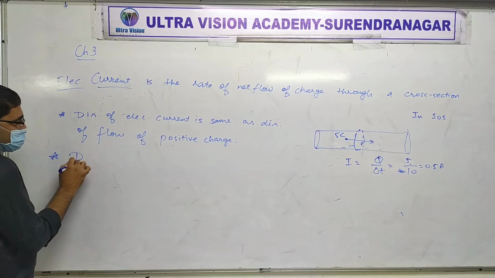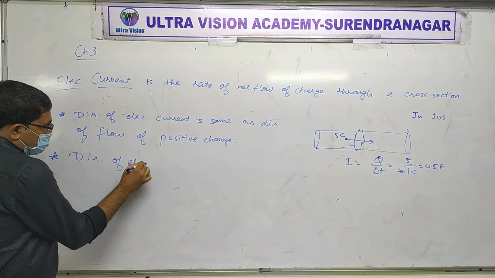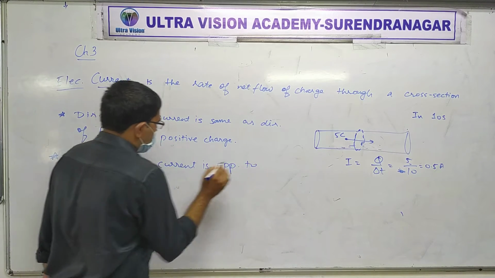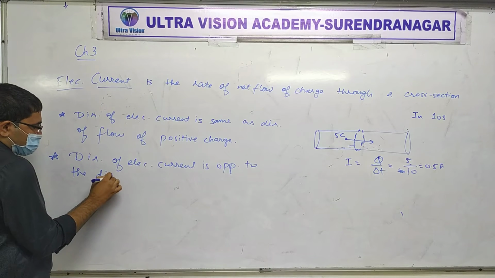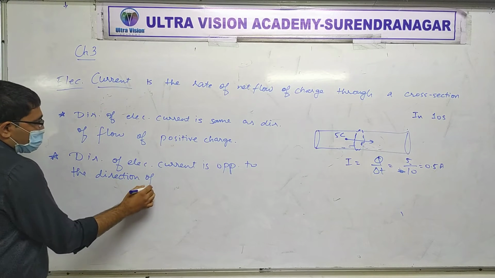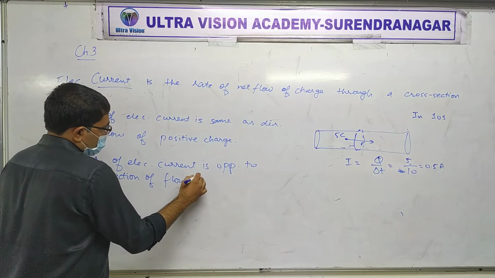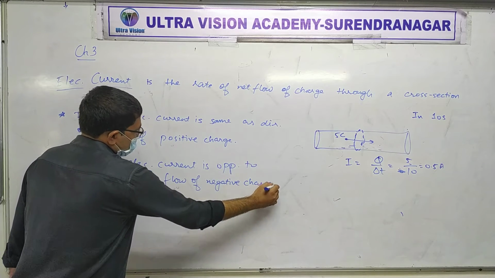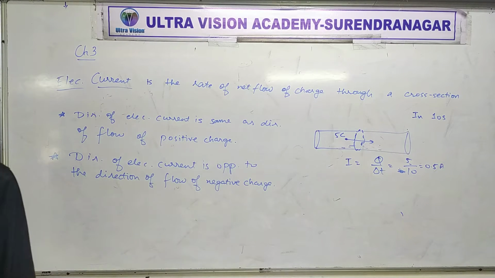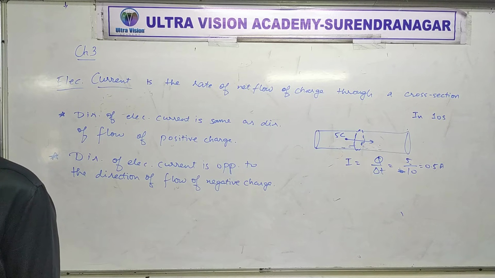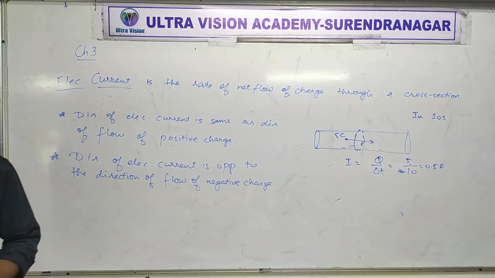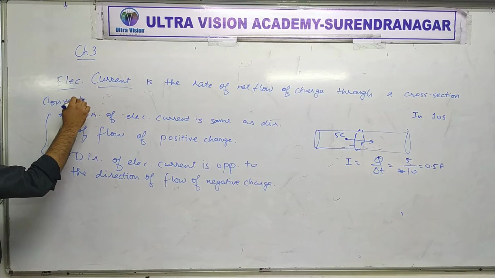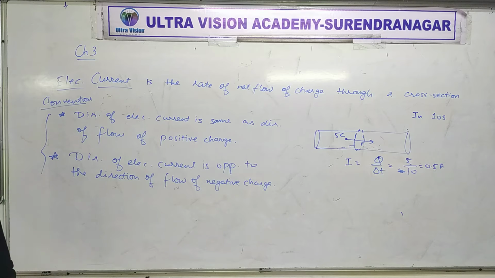Direction of electric current is opposite to the direction of flow of negative charge. This is what you have been taught in 10th standard. Yes, second. If electrons flow one way, the current would be the opposite way. Conventional current, that is the convention.